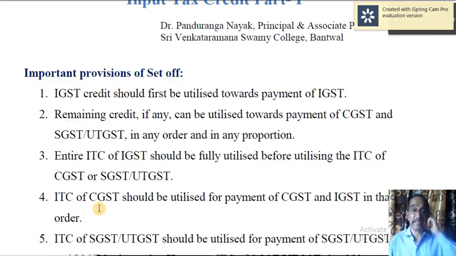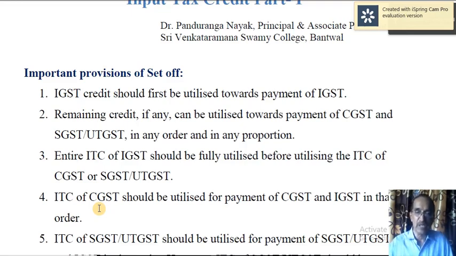Okay. And next thing is, ITC of CGST should be utilized for payment of CGST and IGST in that order. What I meant is, supposing CGST liability is, let us say, 40,000. Then ITC of CGST is, let us say, 50,000.